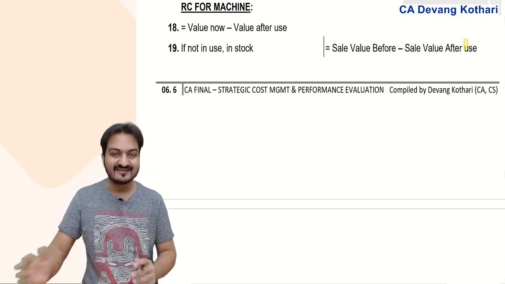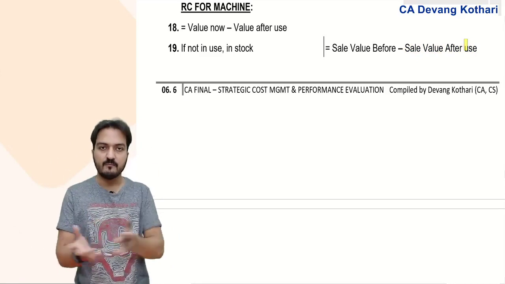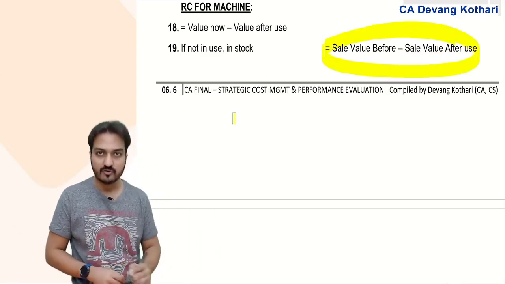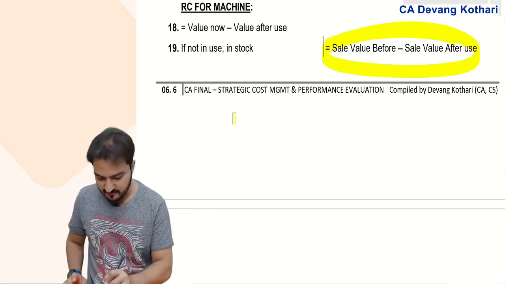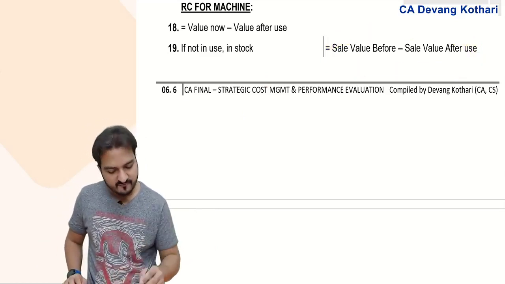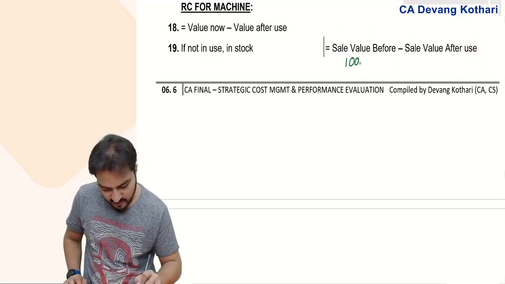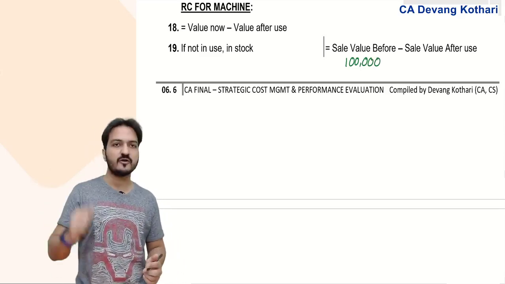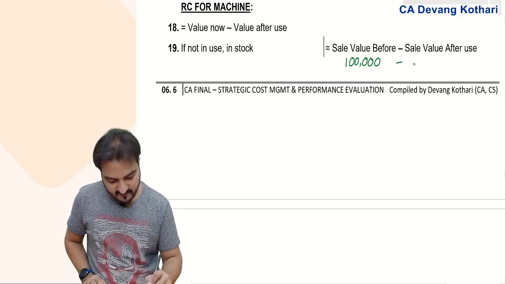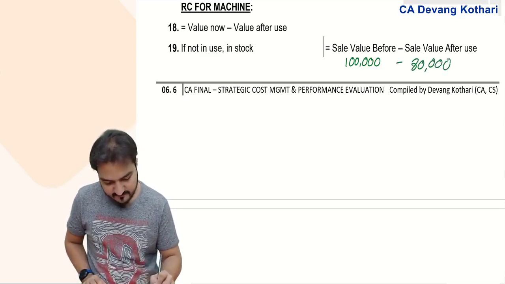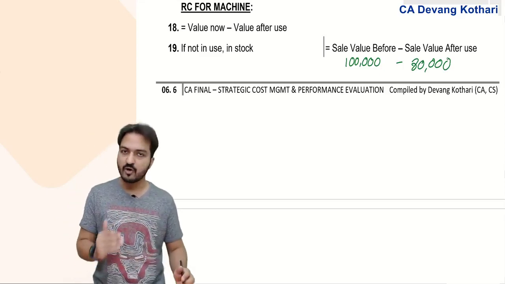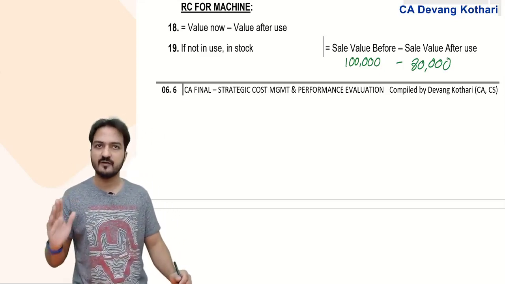It indicates that because of the new offer, the sale value of this machine reduced by this amount. Today if I sell off the machine, I could have got 1 lakh rupees. But if I sell it after 1 year, after using it in a new offer, then I will get only 80,000 rupees. So a 20,000 reduction in the sale value happens because of the new offer. Done? Yes.